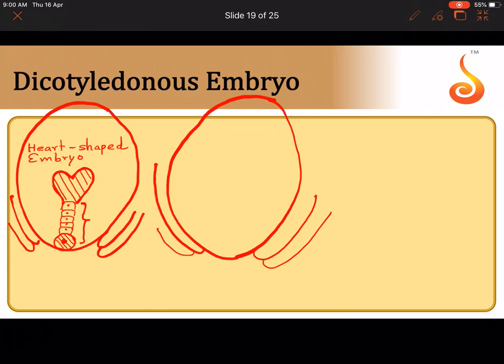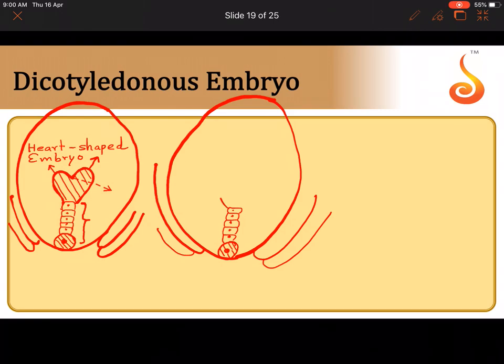Now this heart-shaped embryo, these protuberances, these elevations which are found on either sides of the heart, will start growing at a faster rate, whereas at the pit of the heart shape, a small group of tissue develops. Now you will understand if I show you the next diagram here. So this is the bottom cell of the suspensor. What was it called? Haustorium. And then what are these chains of cells? These chains of cells are referred to as the suspensors.